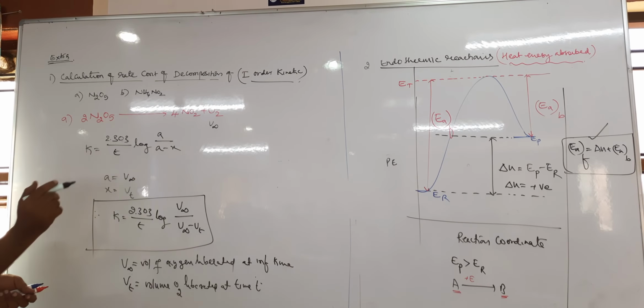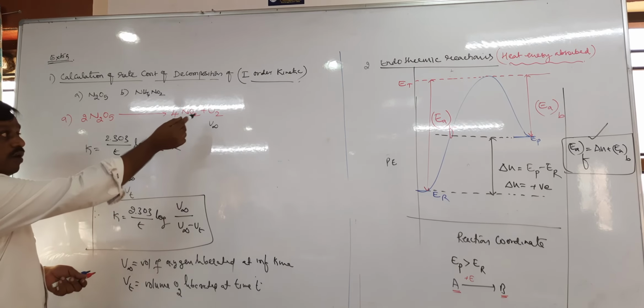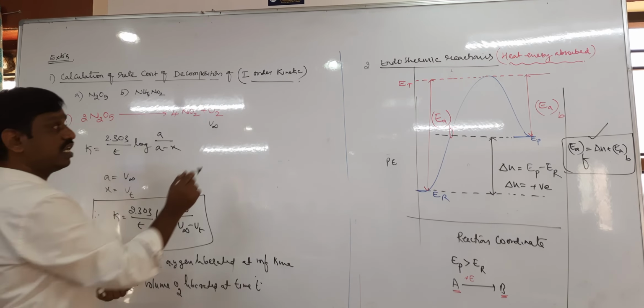Why should we not take A by A minus X? Because this is the volume of oxygen liberated, the product is liberated, no?